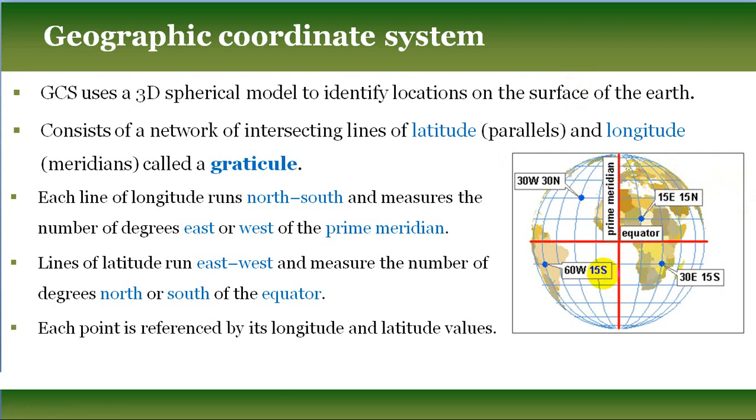Each point is referenced by its longitude and latitude value. Those are the 4 points we present here; their locations on the earth's surface are measured based on longitude and latitude values.